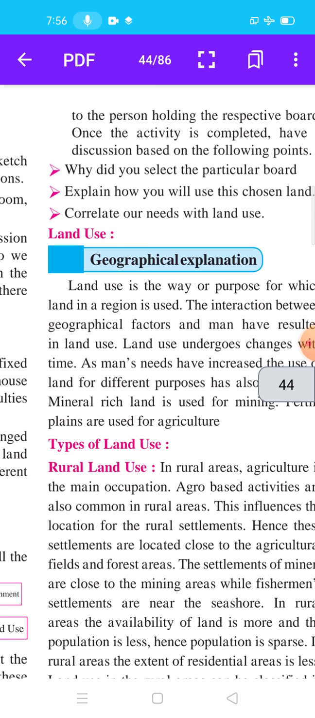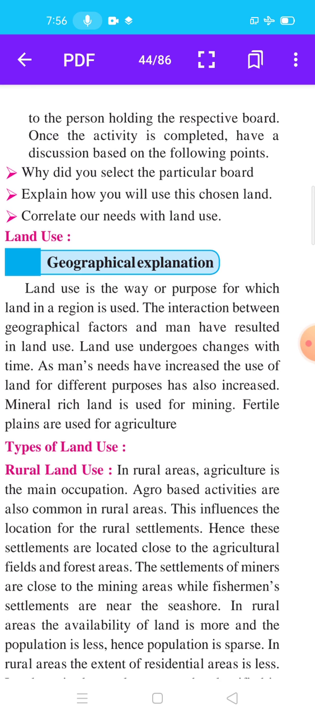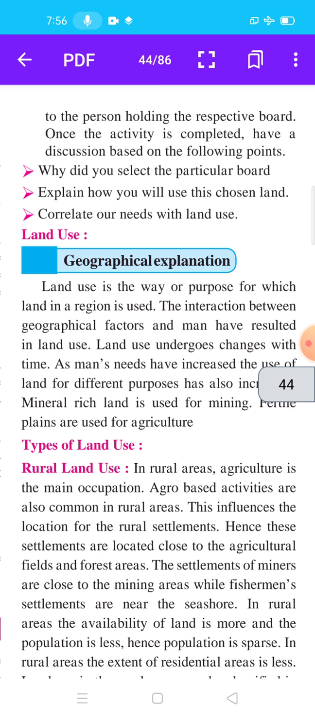Land use undergoes change with time. As man's needs have increased, the use of land for different purposes has also increased. Mineral-rich land is used for mining. Fertile plains are used for agriculture. Student, you know there are so many types of lands. Land use means which land is used for which purpose.